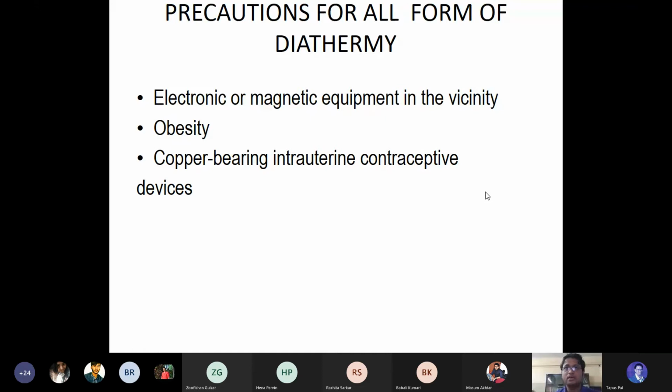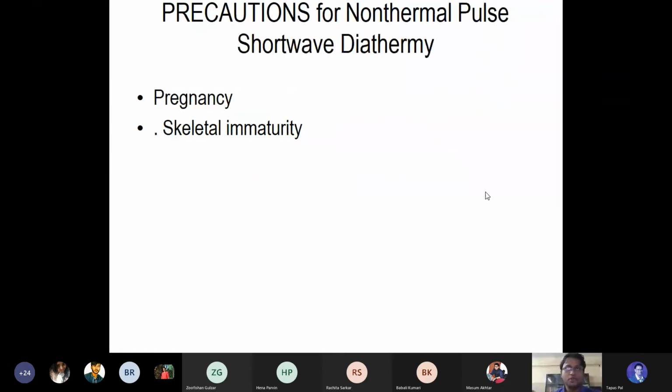Any type of intrauterine contraceptive device, not only copper-bearing intrauterine devices, and any type of metallic implant is supposed not to be near the SWD field area.